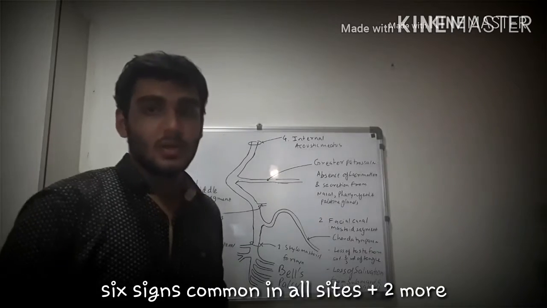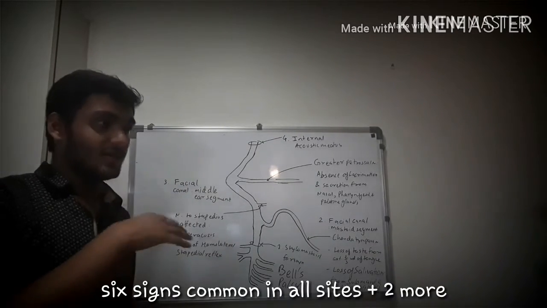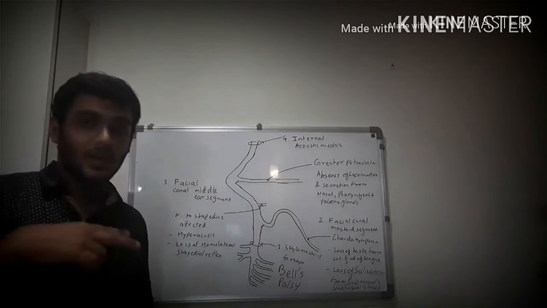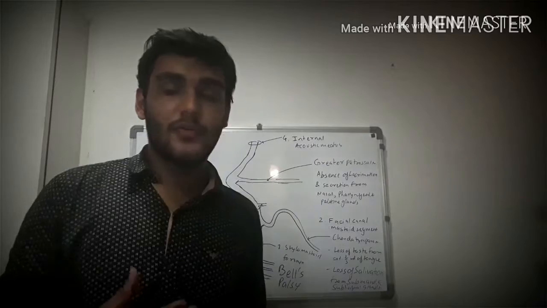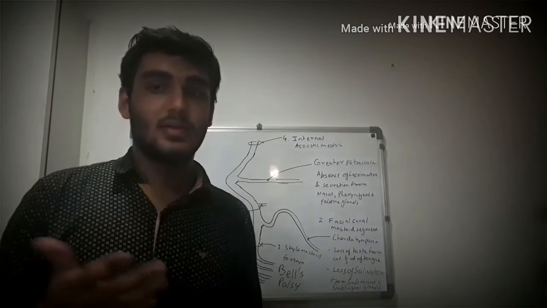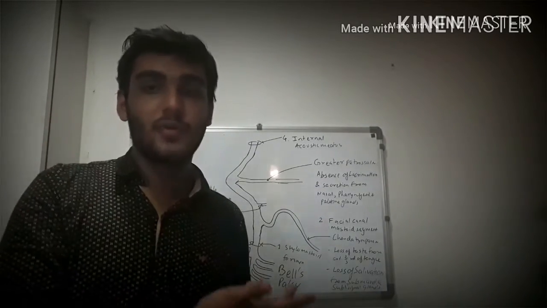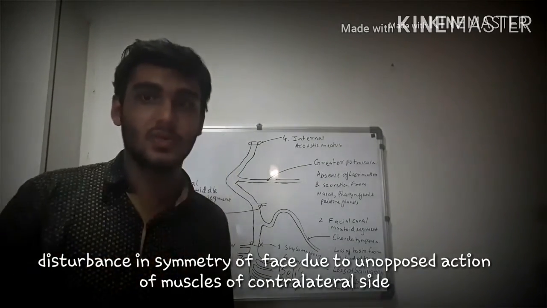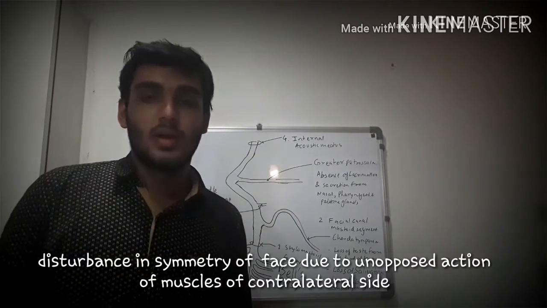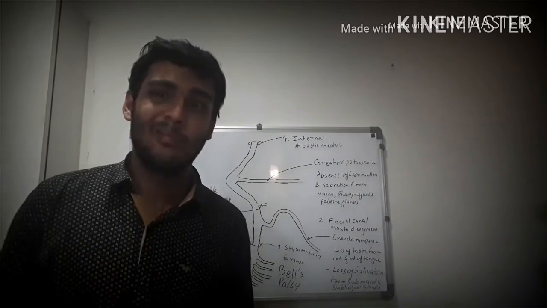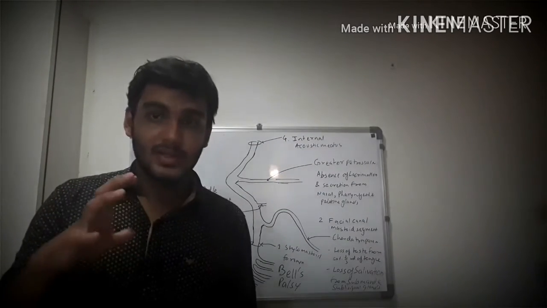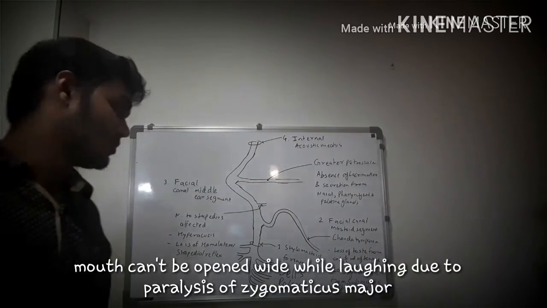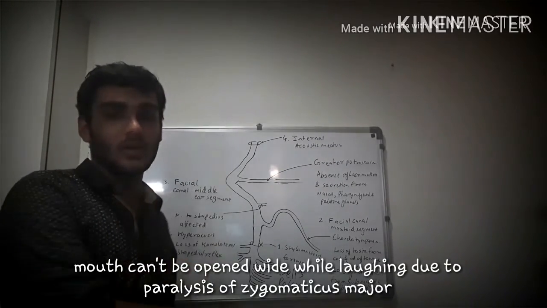All the 6 symptoms which we discussed before are seen in the stylomastoid foramen injury, plus 2 more additional symptoms. The symmetry of the face is disturbed, as the unopposed action of the contralateral side of the face occurs while the ipsilateral side is paralyzed. So the symmetry is disturbed, and there is a tilted appearance. The second symptom is that the zygomaticus major is paralyzed, and so the person cannot open his mouth wide while laughing. So Bell's palsy has 8 symptoms, the 6 which are common to all the sites of injury, and 2 more.